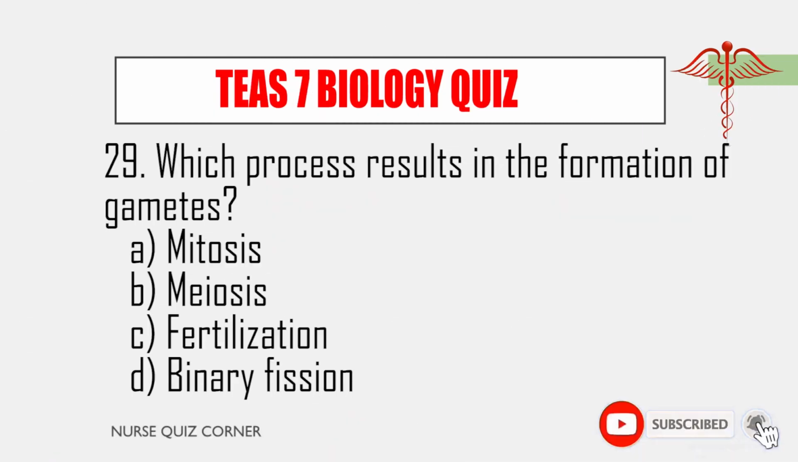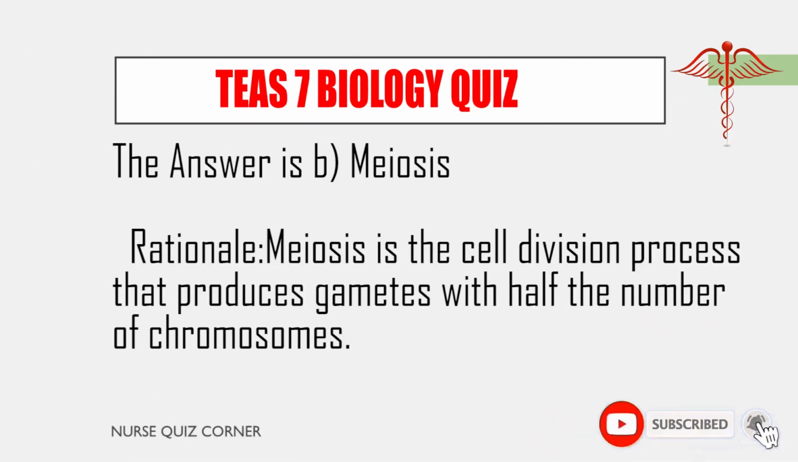29. Which process results in the formation of gametes? A. Mitosis. B. Meiosis. C. Fertilization. D. Binary fission. The answer is B, meiosis. Rationale: Meiosis is the cell division process that produces gametes with half the number of chromosomes.